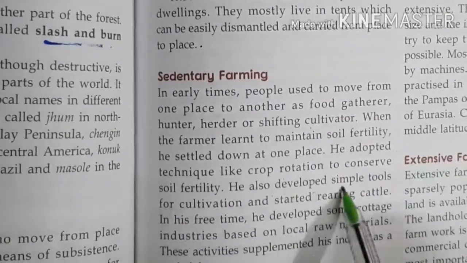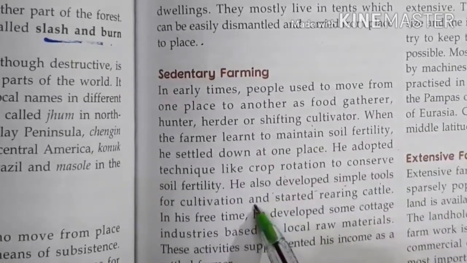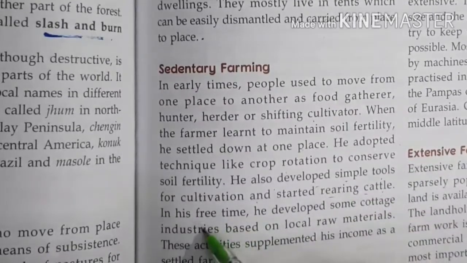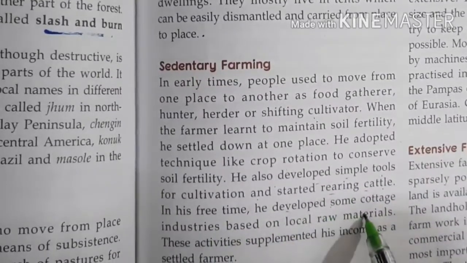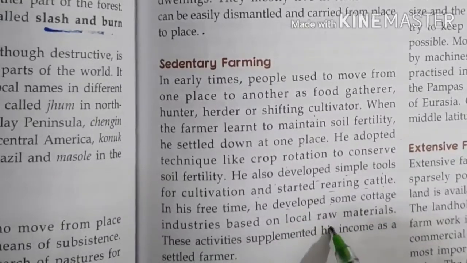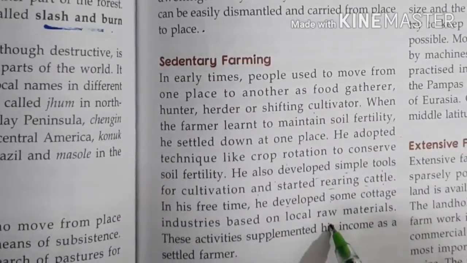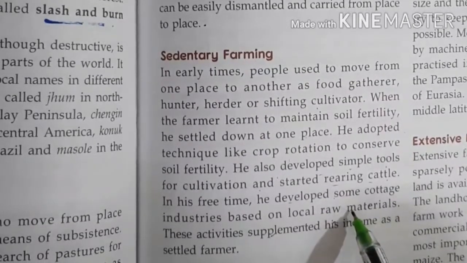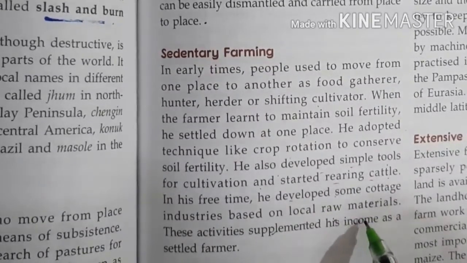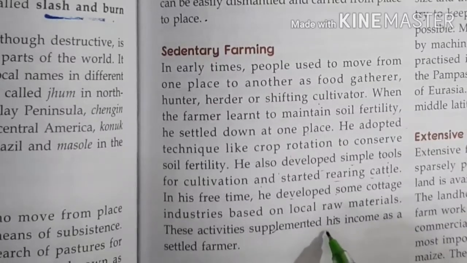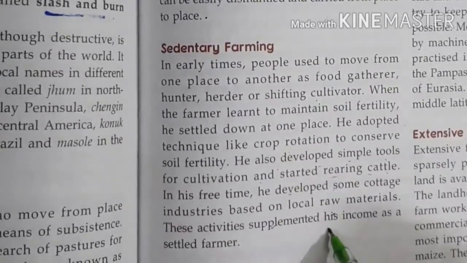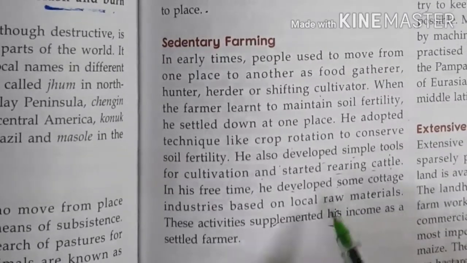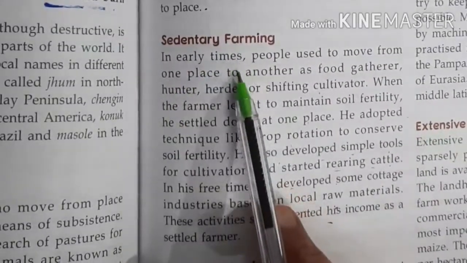He also developed simple tools and started rearing cattle. In his free time, he developed some cottage industries based on local raw materials. Cottage industries means small industries to develop their materials, and this activity supplements his income. So this is the small cottage industry. We can say that in the small cottage industry they use sedentary farming.